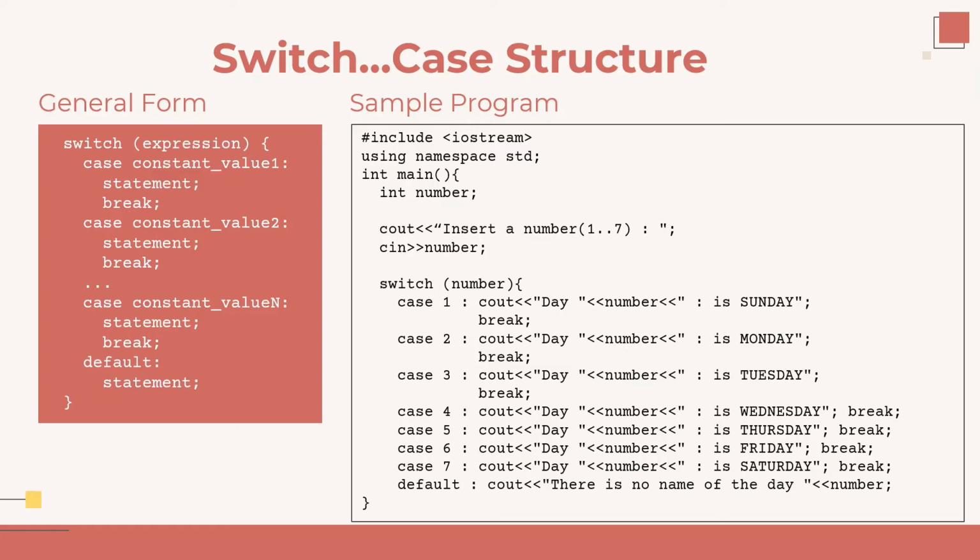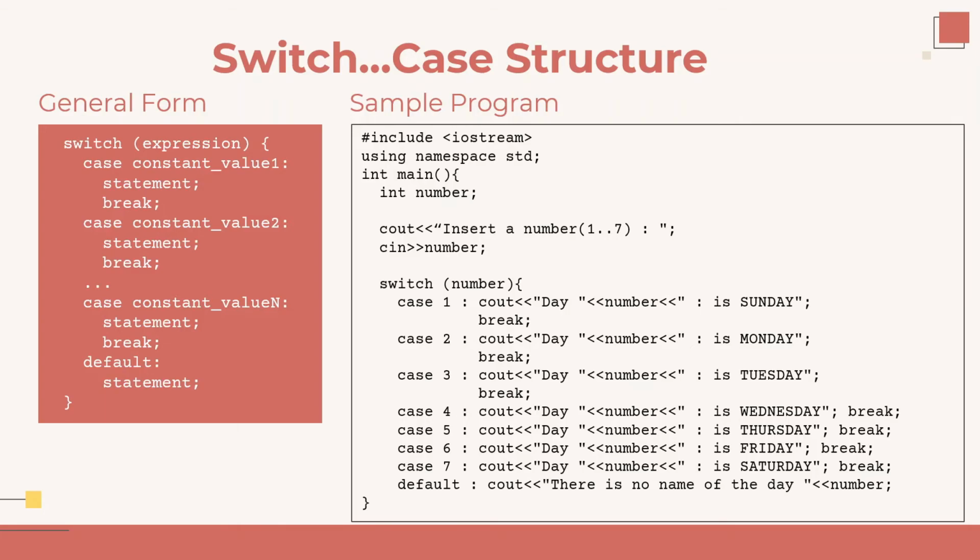The switch keyword is followed by an expression in integer or character types. Then we will continue with the block of instruction in curly bracket. Switch use case to define the condition. The condition in the case is a constant value. In C++, it allows more than 16,000 case statements using a switch control structure. However, in practice, it is better to limit the use of cases for efficiency.